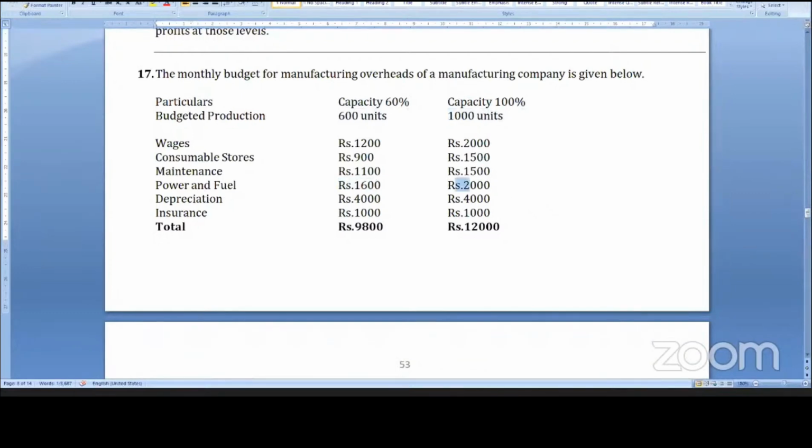So it tallies. The first two are variable. The next two are semi-variable: 1 rupee variable cost with 500 fixed cost, and 1 rupee variable cost with 1000 fixed cost. These two are fixed cost.